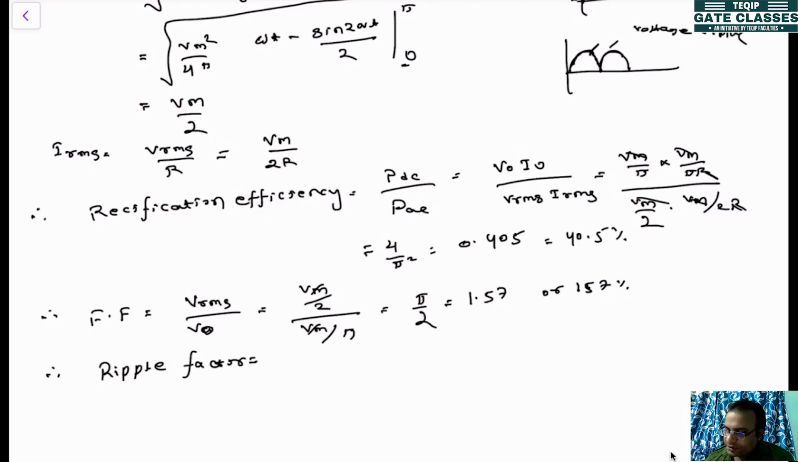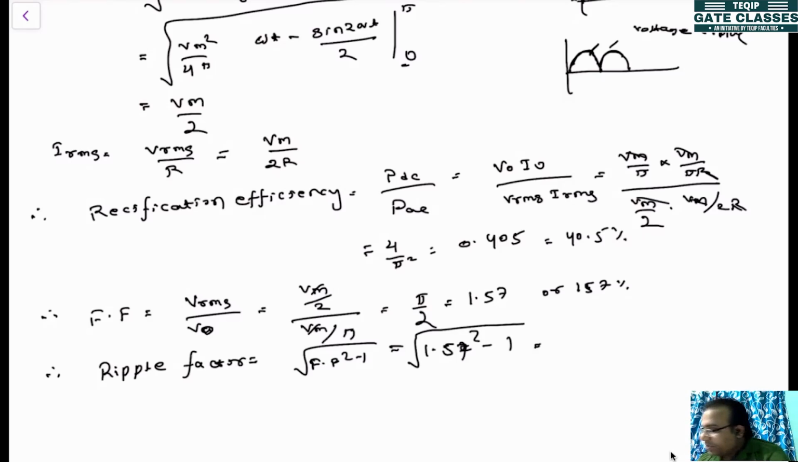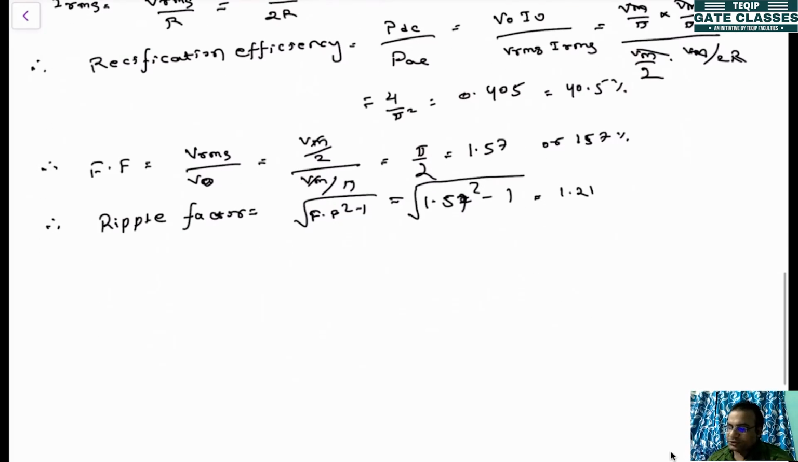For a half wave rectifier, what will the ripple factor be? It will be the square root of form factor square minus 1. So it will be 1.57 square minus 1, which comes to around 1.21. So this is the ripple factor.